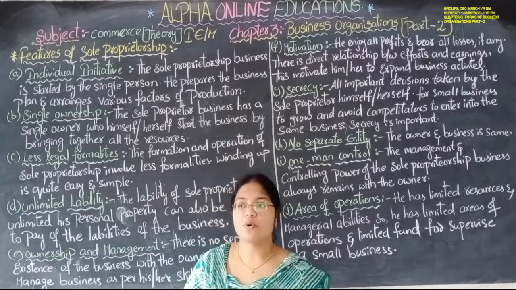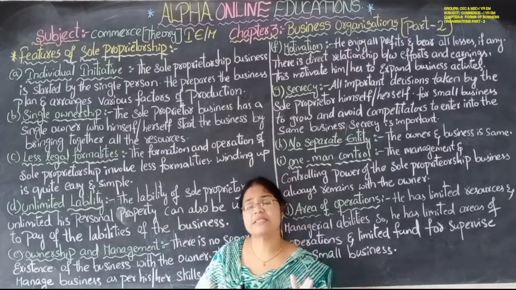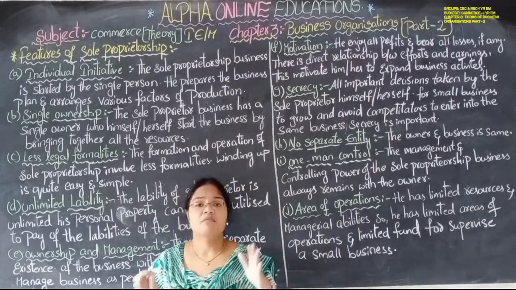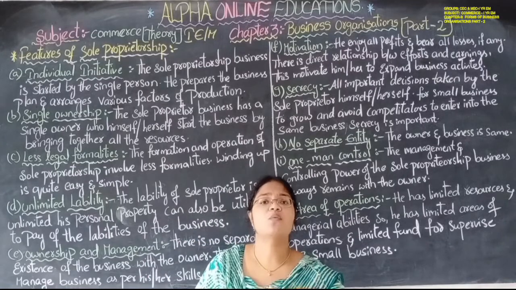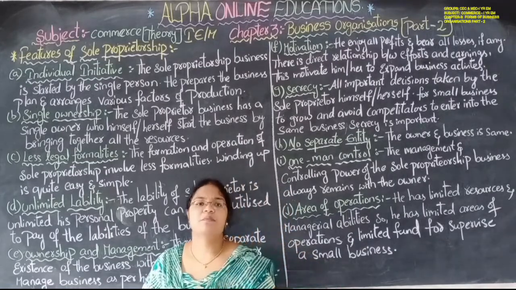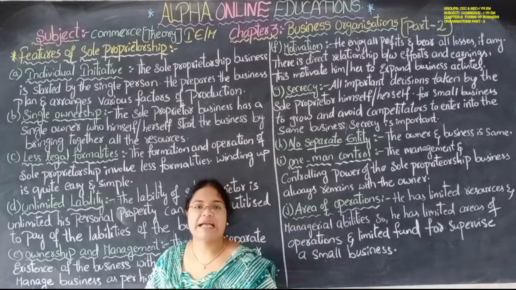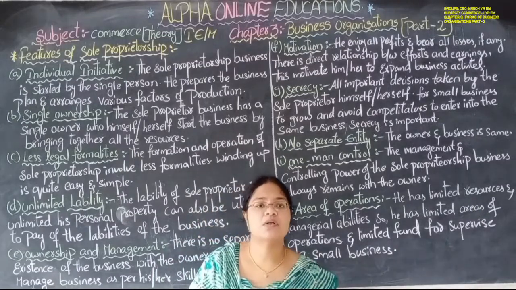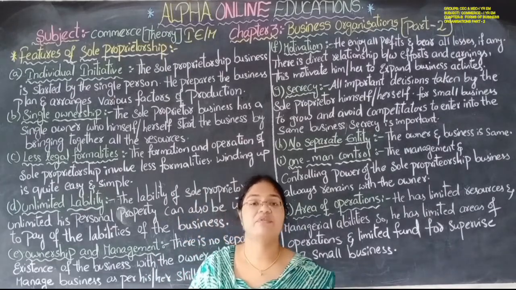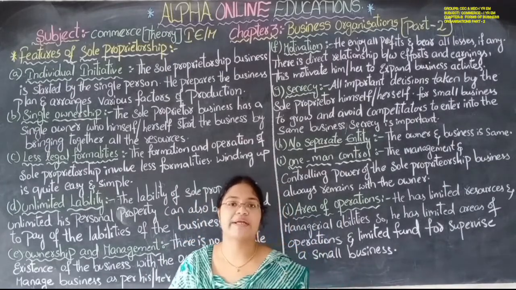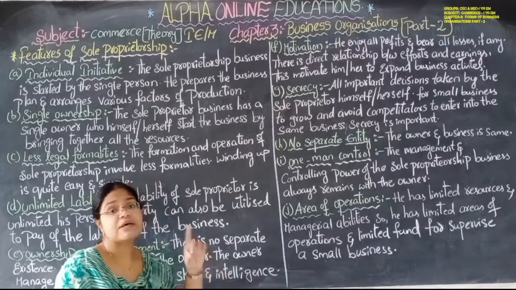The chapter we are dealing with is business organizations. We have sole trading, sole proprietorship, joint Hindu family, joint stock companies, cooperative societies and partnerships in this chapter, and we are going to discuss each and everything. In this session we are going to study the features of the sole proprietorship. What is the meaning of sole proprietorship? It means a one man show, just like kirana shops and tea stalls. The owner and the management are one and the same person, with no difference between them. Whatever the management activities are, they are carried out by the owner, and whatever the activities of the owner, they are also carried out by the owner himself. That person is considered a sole proprietor and that business a sole proprietorship business.